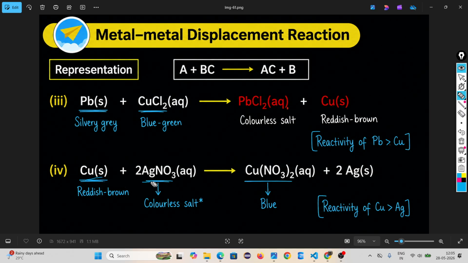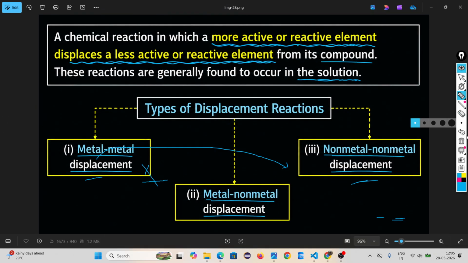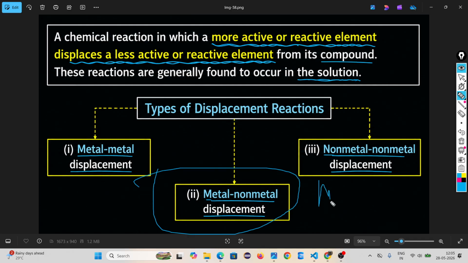Same thing. Look, copper plus silver nitrate. Silver is replaced by copper to form copper nitrate plus silver, because the reactivity of copper is greater than silver. You understand? Look, three types of displacement reaction are there. Metal-metal displacement means one metal displaces another metal from the ionic compound. Another type is metal-non-metal, where one metal displaces a non-metal. Look at the example, and this is not in your syllabus.